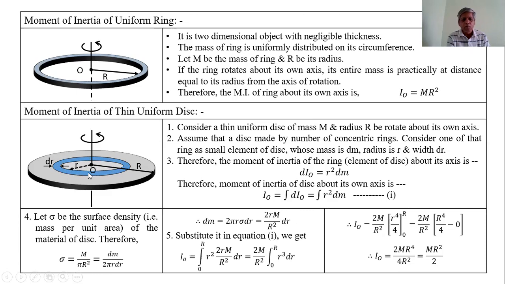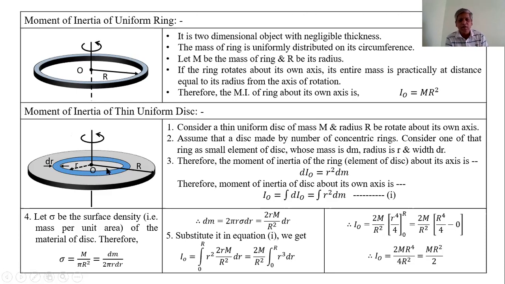This is one of the rings whose width is dr and radius is small r, as given here, and from this diagram we can explain it. Consider a thin uniform disk of mass capital M and radius capital R, rotating about its own axis. That axis is perpendicular to the plane and passes through the center of the disk. Assume that the disk is made of a number of concentric rings whose radius changes from 0 to capital R.